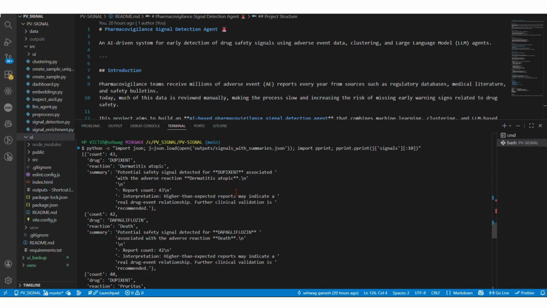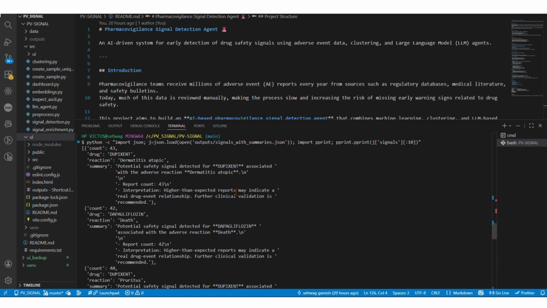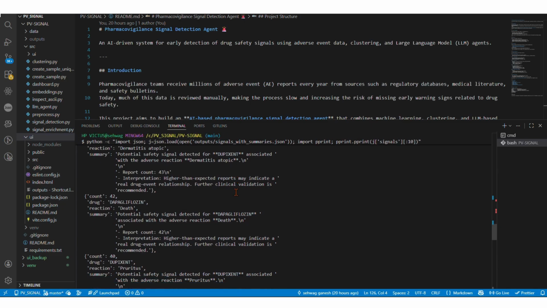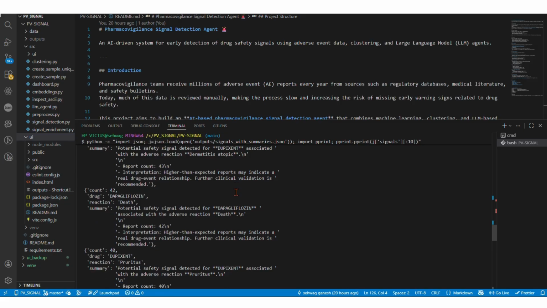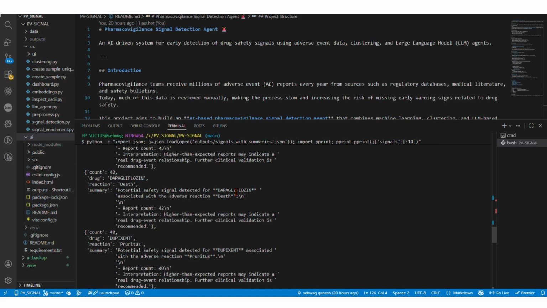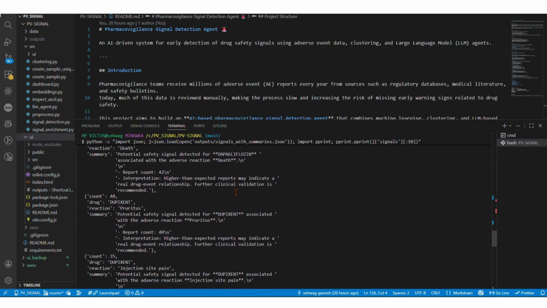This is the output generated by our system. It highlights emerging adverse event clusters, summarizes potential safety signals, and assigns a risk level such as low, medium, or high. The output is generated in both JSON format and human-readable text for easy review.